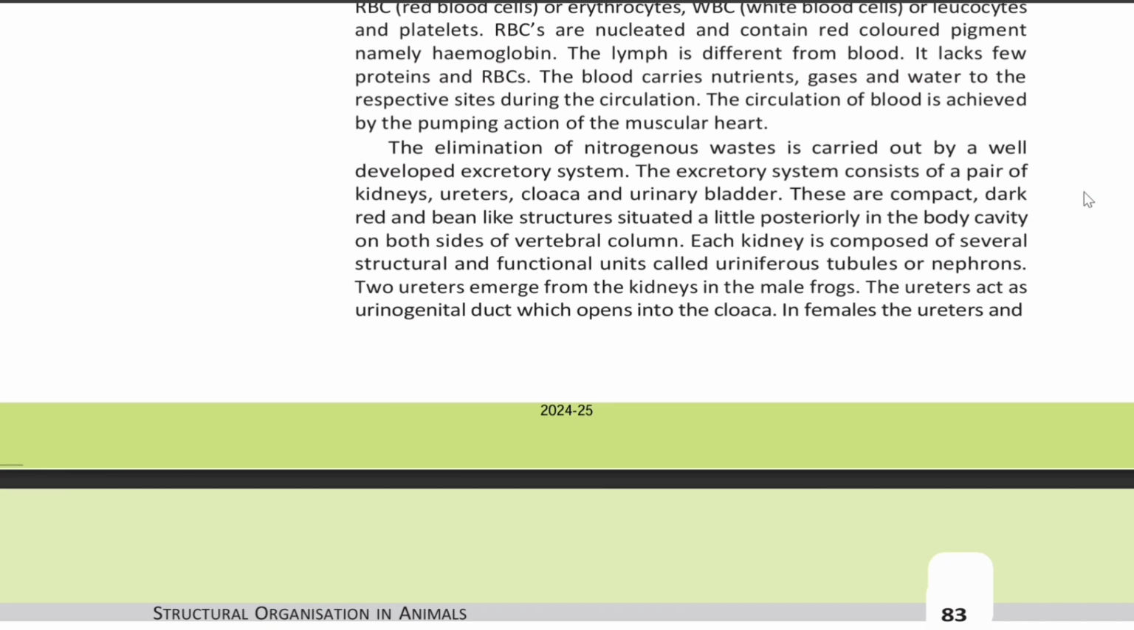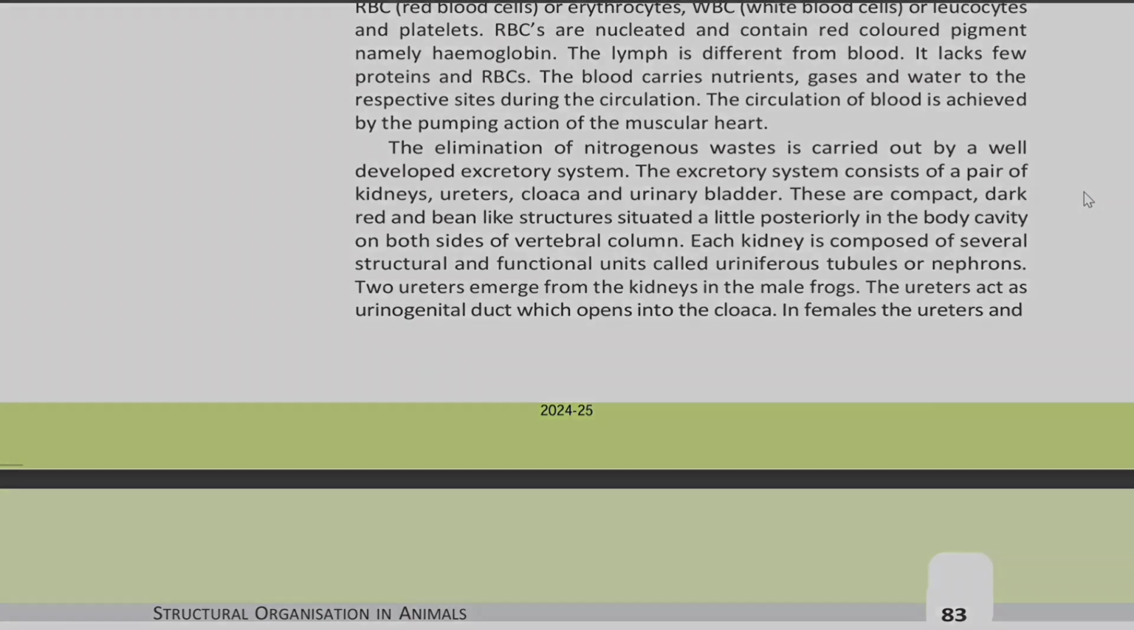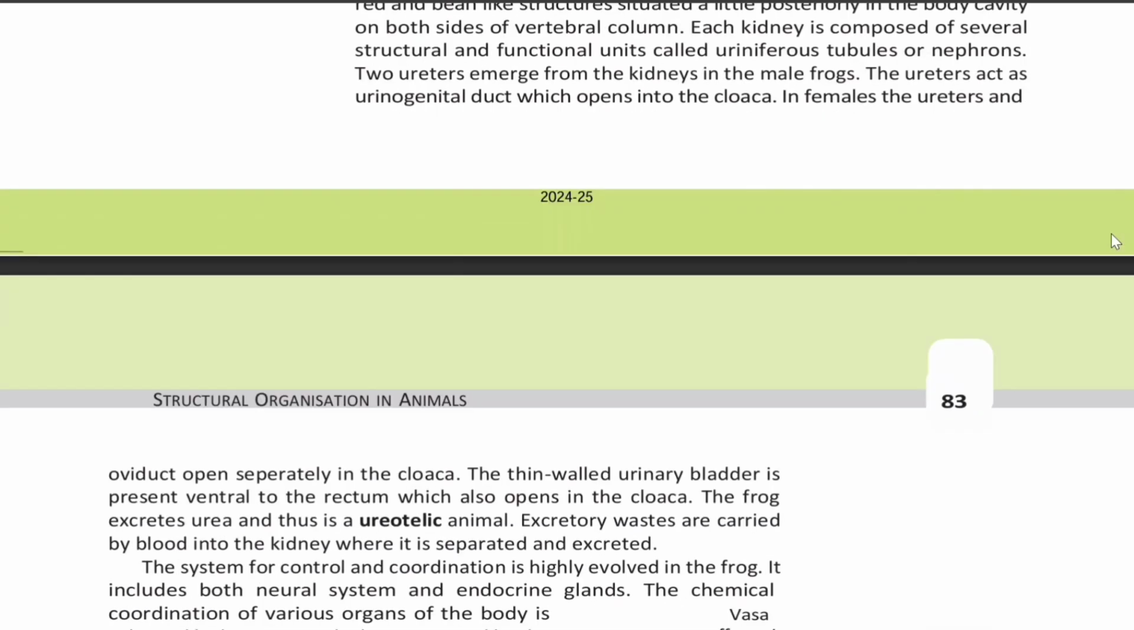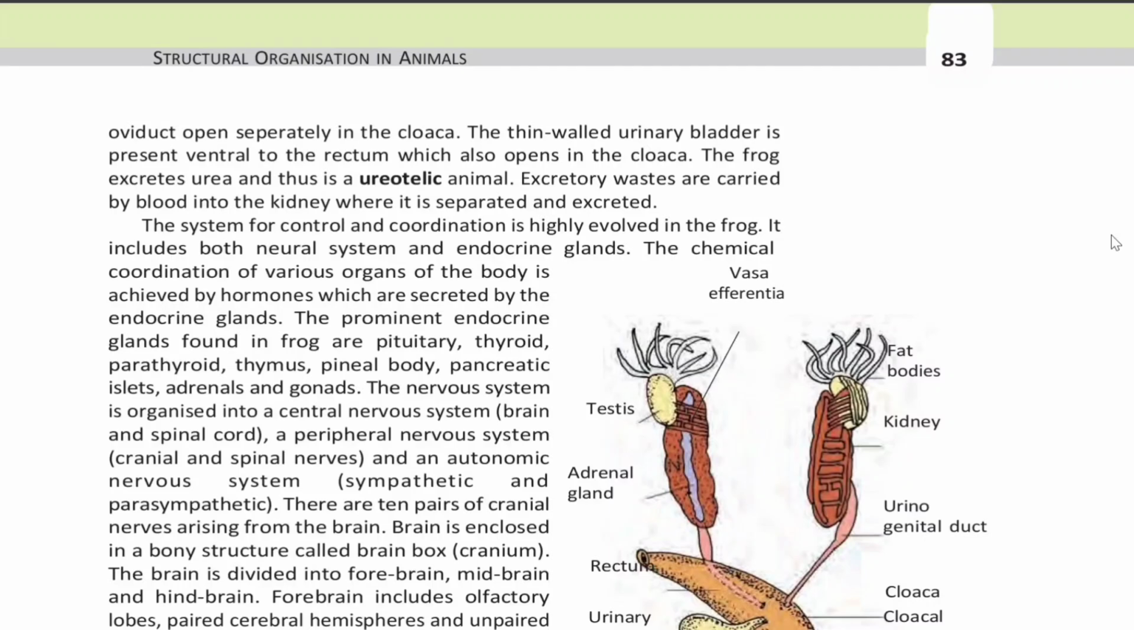These are compact, dark red, and bean-like structures situated a little posteriorly in the body cavity on both sides of the vertebral column. Each kidney is composed of several structural and functional units called uriniferous tubules or nephrons. Two ureters emerge from the kidneys in male frogs. The ureters act as urinogenital ducts which open into the cloaca. In females, the ureters and oviduct open separately in the cloaca.